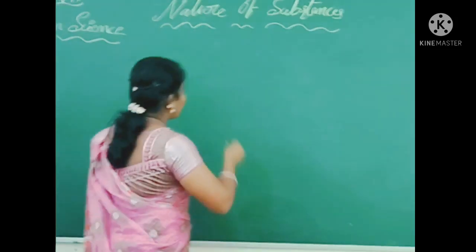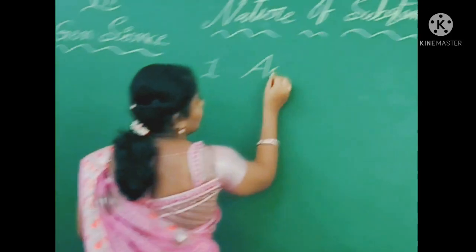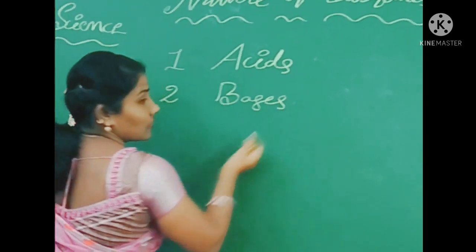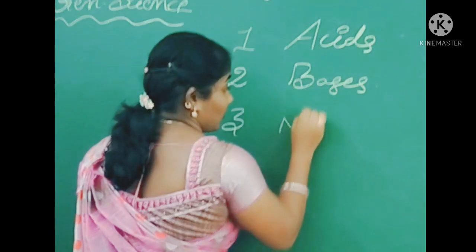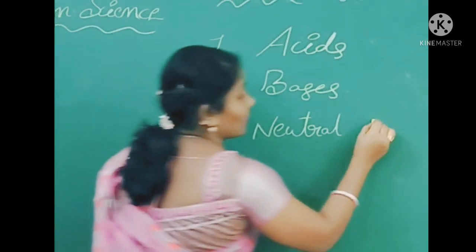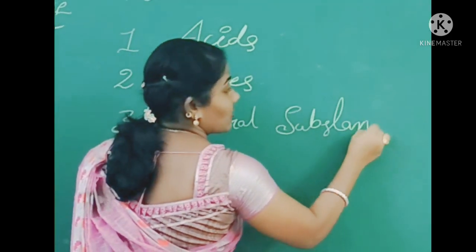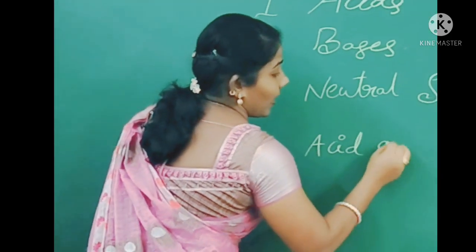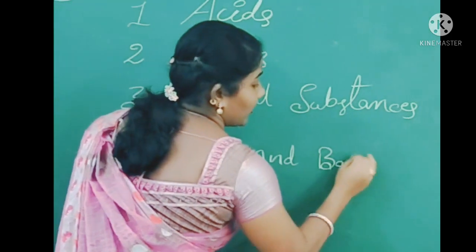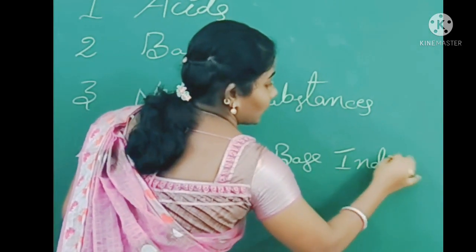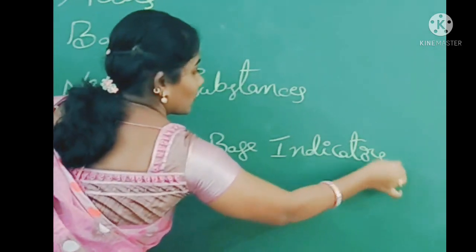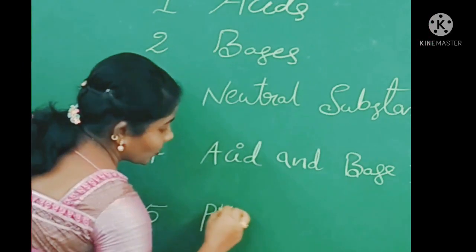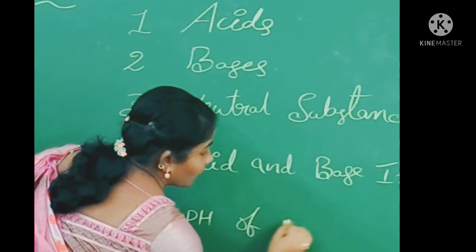The first one is acids, second one is bases, third one is neutral substances, fourth one is acid and base indicators, and the fifth one is pH of substances.